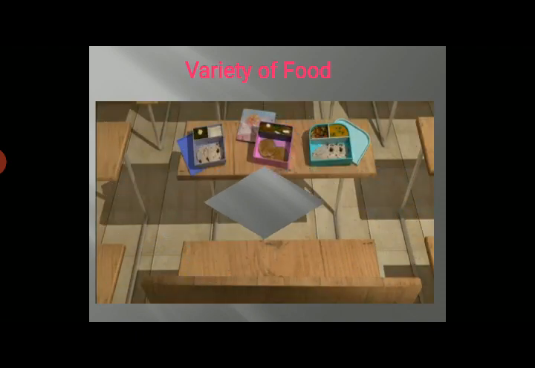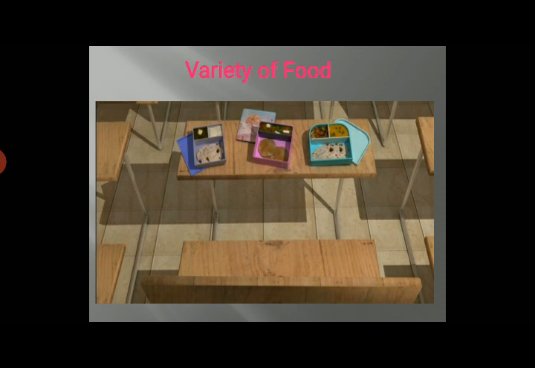You can see when we are taking lunch in our class along with our friends, we find that some are bringing the same food item in their tiffin as you have brought, or some are bringing different types of food items, like maybe someone brings puri along with some vegetables, roti along with some vegetable or raita, paratha along with some dal or some vegetables.